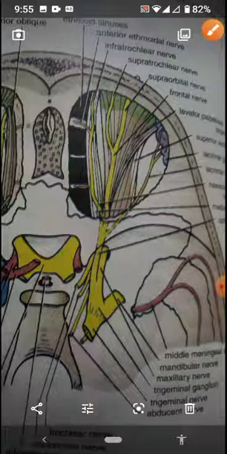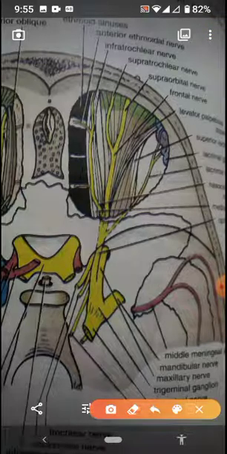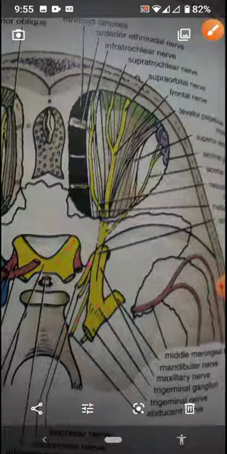Let me tell you first important thing: the nerves which are supplying the orbit are the second cranial nerve, and then we have the third cranial nerve, and then the fourth, and then the fifth, and then the sixth one. So second, third, fourth, fifth, and sixth. These are the five nerves which are supplying the orbit.